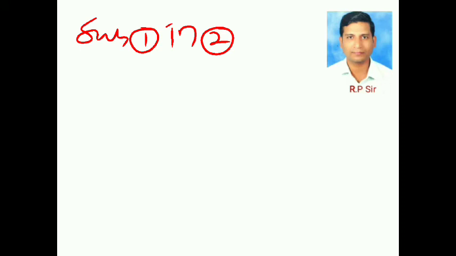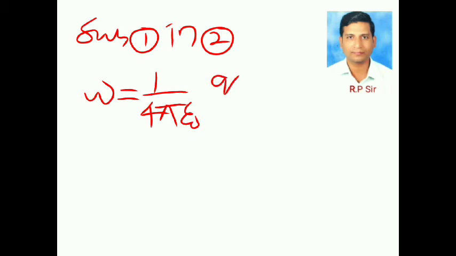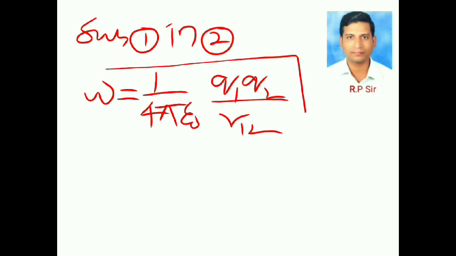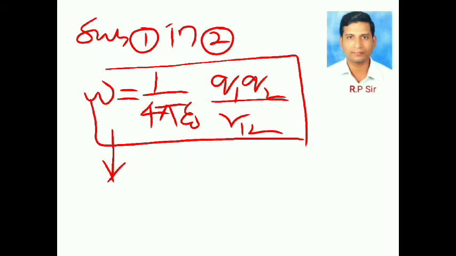Substitute 1 into 2, therefore W is equal to 1 by 4 pi epsilon naught Q1 Q2 by R12. This is the total work done to build the system, and this is called potential energy of the system. The total work done to build the system is called potential energy of the system.